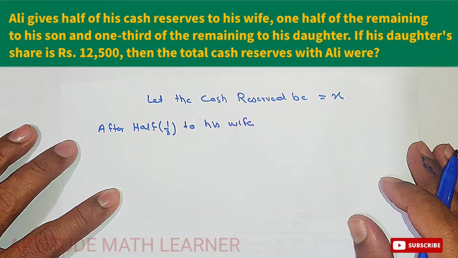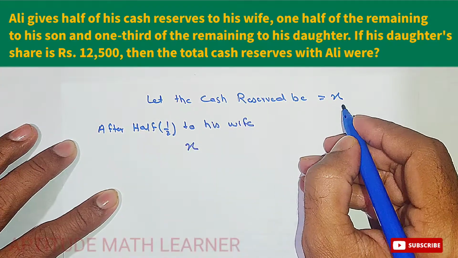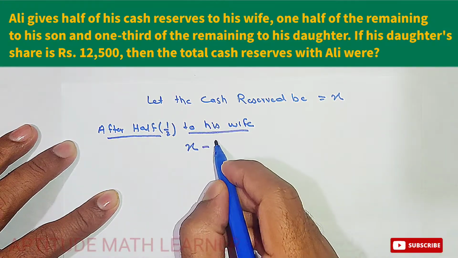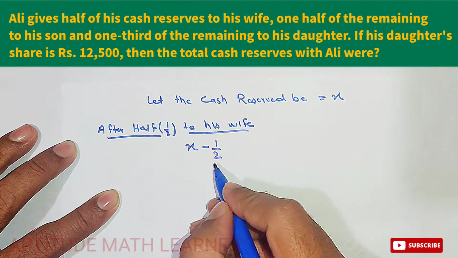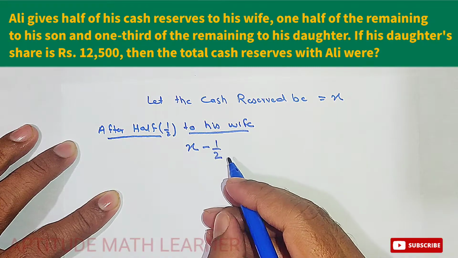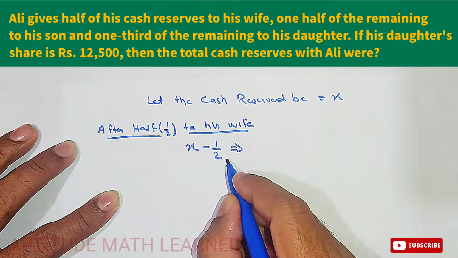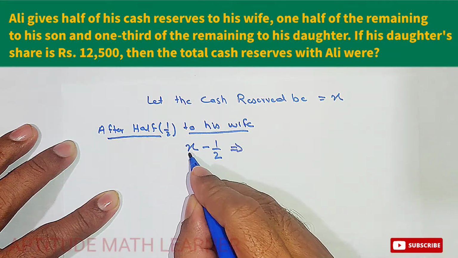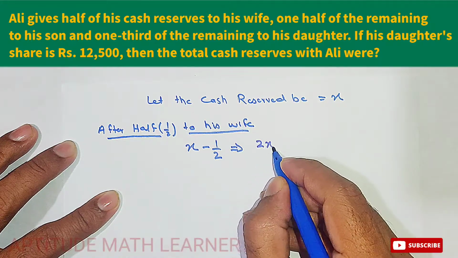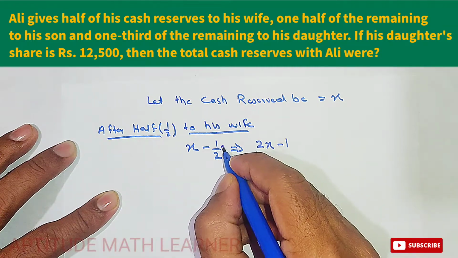So how much does it become? From the total reserve, that is X. So this is the total reserve and this is half of the money to his wife. So here we minus half of the money from the total money, and this becomes, so here we are having 2, so it multiplies upon the above digit, that is 2x minus x upon 2.